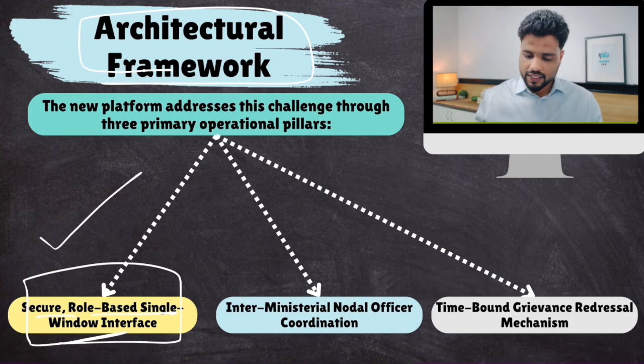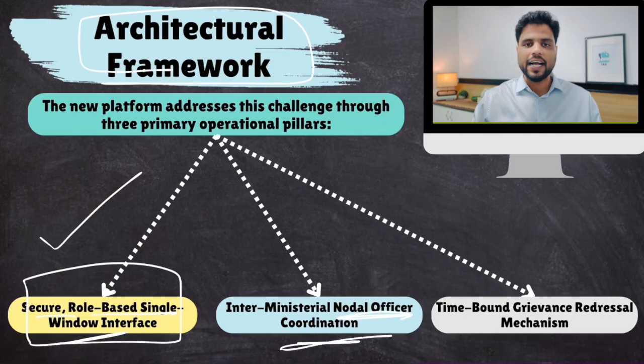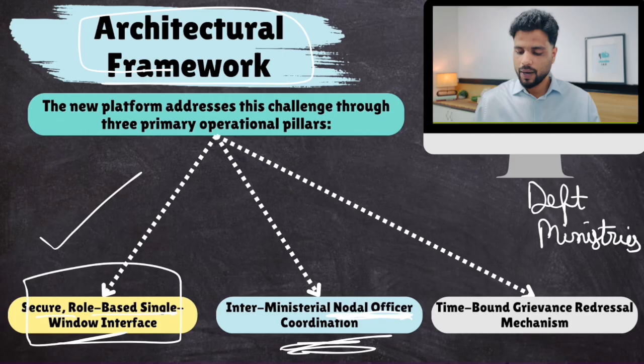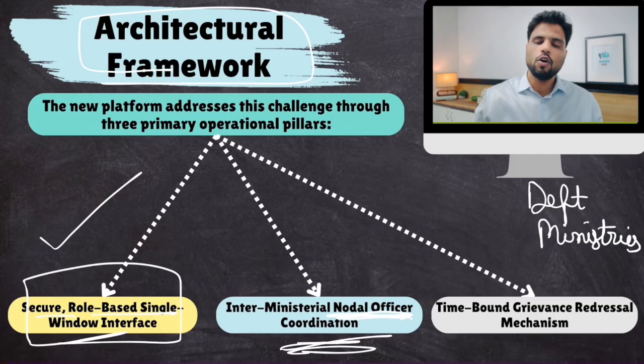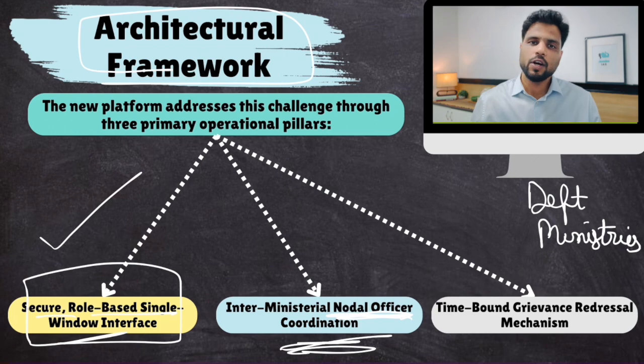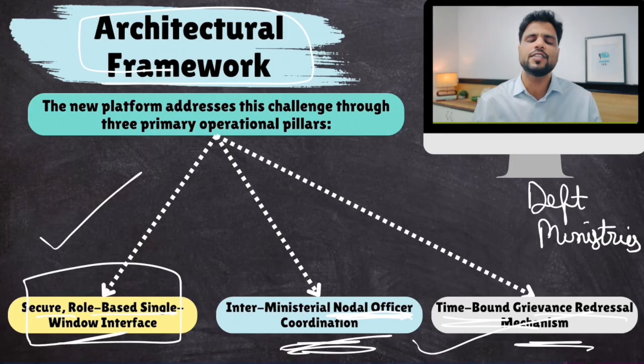Then for every foreign investor, a nodal officer would be attached. This nodal officer, his job would be coordination between different departments and ministries. A foreign investor needs to move files to different departments and ministries. Not anymore. They just have to contact this nodal officer. It would be the job of this nodal officer to coordinate with different departments and ministries. Okay. And if any foreign investor has any complaint, well, his grievance redressal mechanism would be time bound. There would be deadlines. So foreign investors would be more encouraged, right? So these are the three pillars.